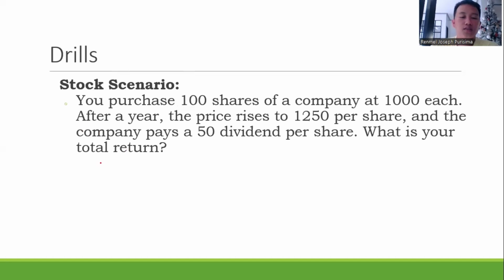In this case, we will first multiply the number of shares by the dividend because you have a 50 pesos dividend per share. So 100 times 50, that is 5,000. Then each share of the company costs 1,000. So 5,000 multiplied by 1,000, that would be a total of 5 million.